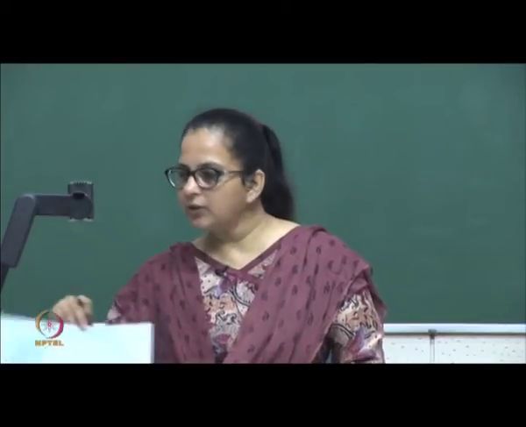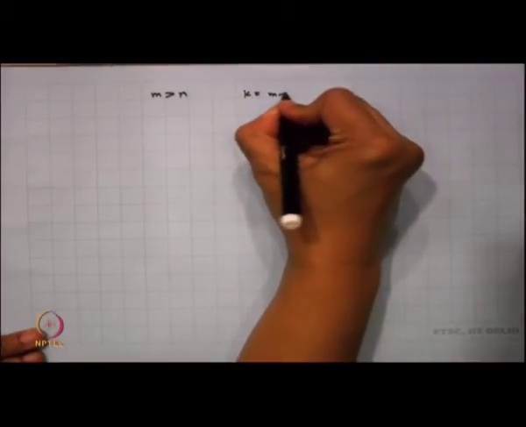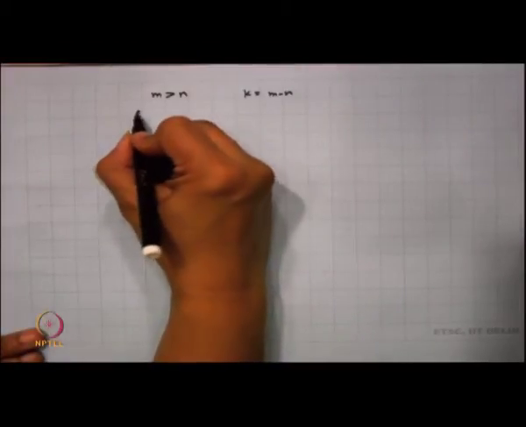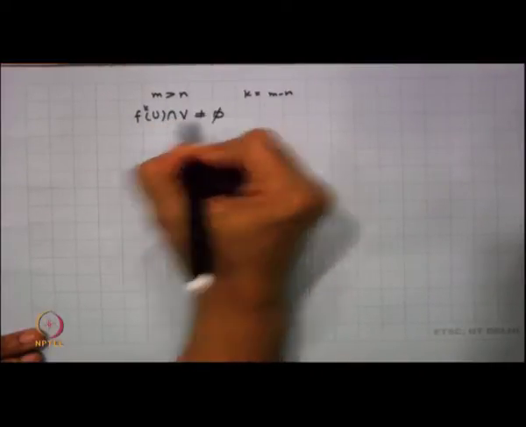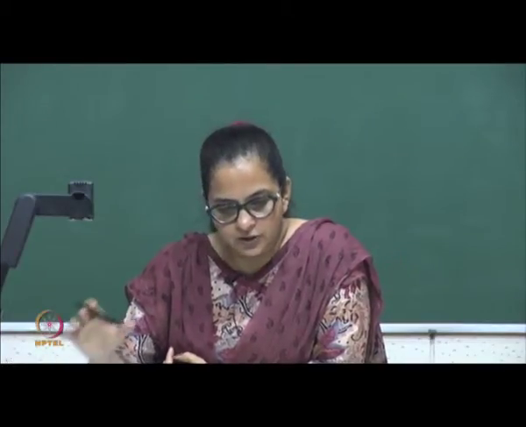So, one thing is sure, we can say that m has to be greater than n. Now, m is greater than n, so I can define my k to be equal to m minus n. Then what we know here is f k of u intersection v is non-empty. So, given any two non-empty open sets u and v, I do get a k in n such that f k of u intersection v is non-empty. So, the system happens to be topologically transitive. Let us now look into the converse part.